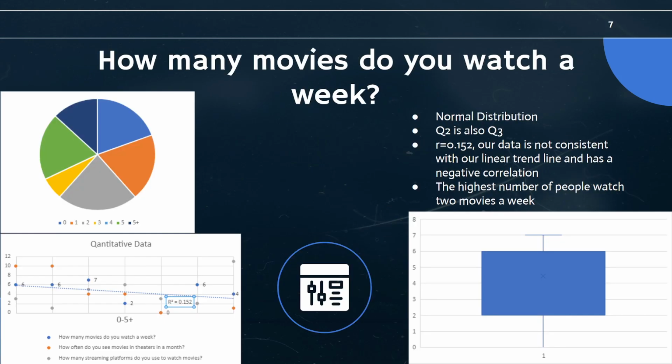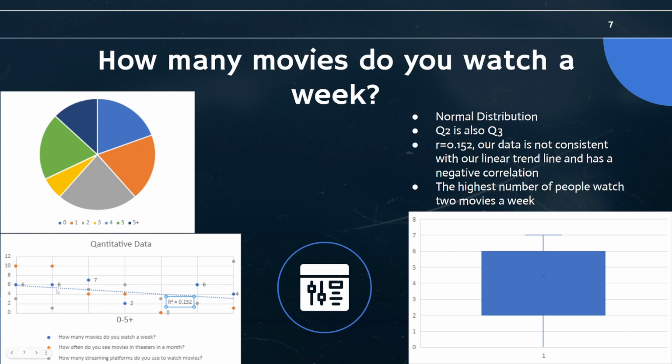So for our first question here, how many movies do you watch a week? If you look over here at this box and whisker plot, you can see that it has a very normal distribution. But some odd things are the median, quartile 2 and quartile 3 are under the same value, which right here is 4.5.